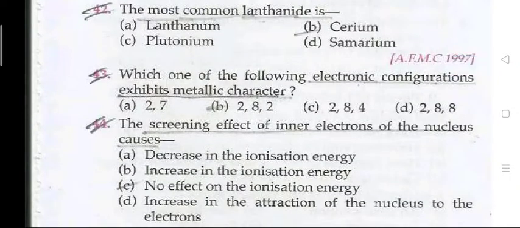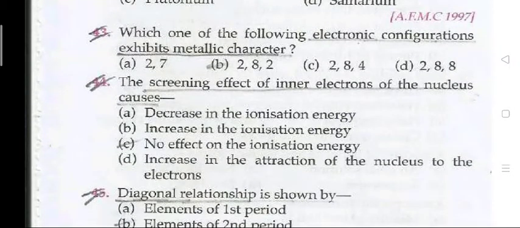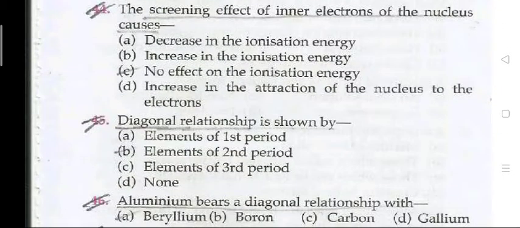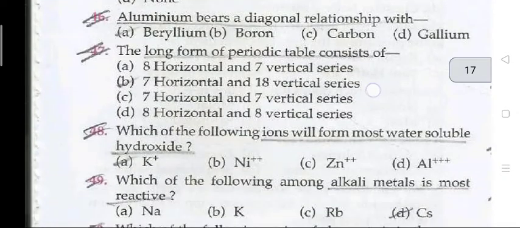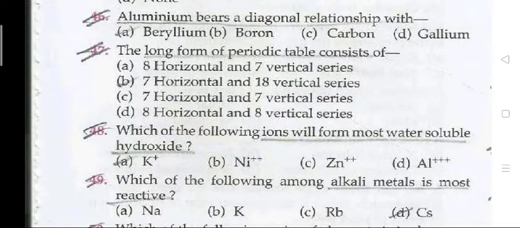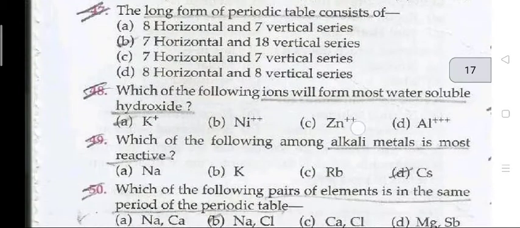Question number 42. The most common lanthanide is cerium. Question 43. Which one of the following electronic configurations exhibits metallic characteristic? Question 44. The screening effect of inner electrons of the nucleus has an effect on the ionization energy. Question 45. Diagonal relationship is shown by elements of the second period. Question 46. Aluminium bears a diagonal relationship with beryllium. Question 47. The long form of periodic table consists of 7 horizontal and 18 vertical series.